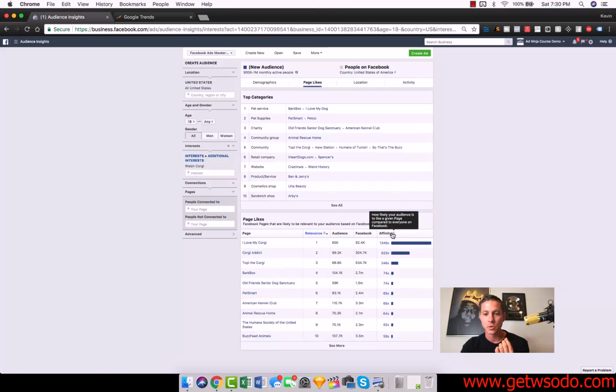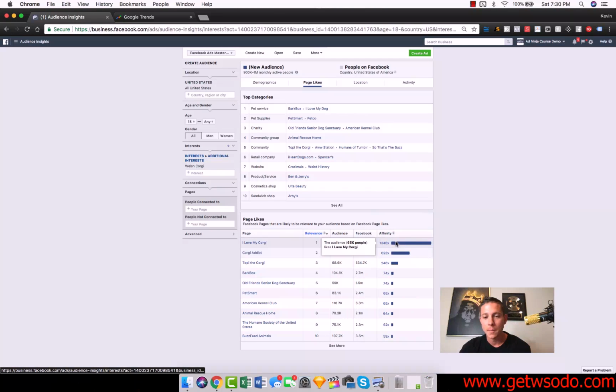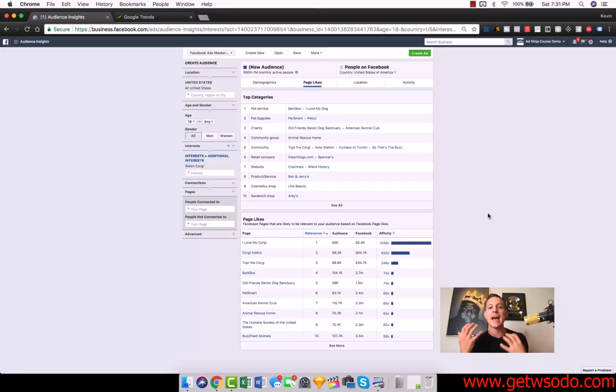You see the affinity score right here, right? How likely your audience is to like a given page compared to everyone else on Facebook. So people who have expressed interest in Welsh Corgis are 1,346 times more likely to like the page I Love My Corgi than the rest of Facebook. So you better believe that when I'm creating ads for my Corgi t-shirts that I'm trying to sell, I am going to target people who like the page I Love My Corgi and Corgi Attic.